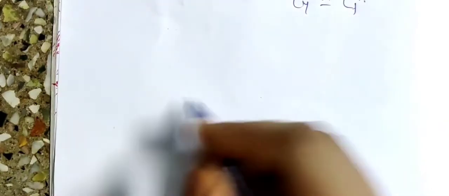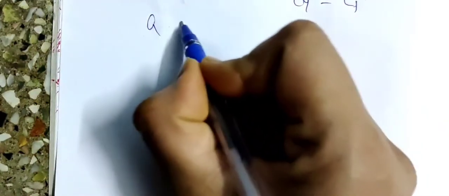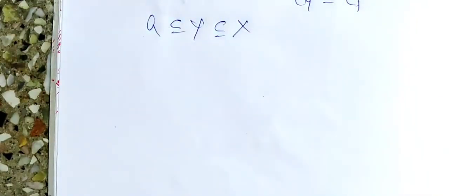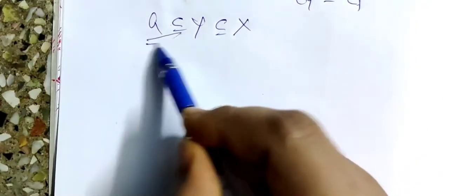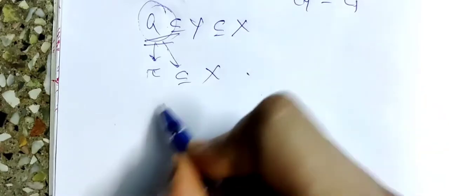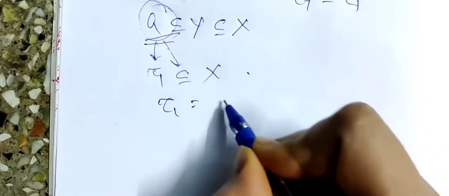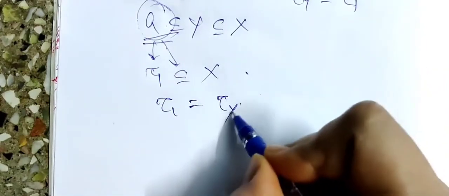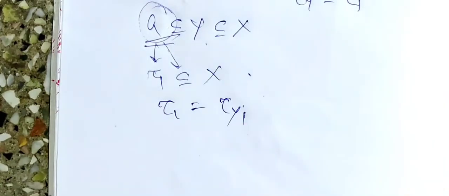Here we use it for G, which is a subset of Y, and Y is a subset of X. So the topology on G as a subspace of X is the same as the topology of G as a subspace of Y. Fine.